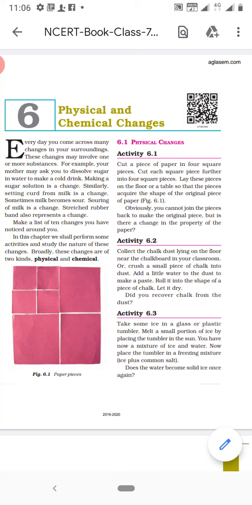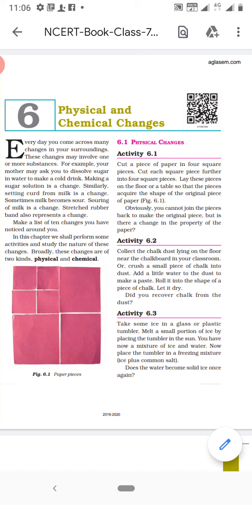Take a piece of paper and cut it into 4 square pieces. Again, then each square into 4 small pieces. As much as possible, cut them into smaller and smaller pieces. What do you observe? We will observe very small square pieces of paper.